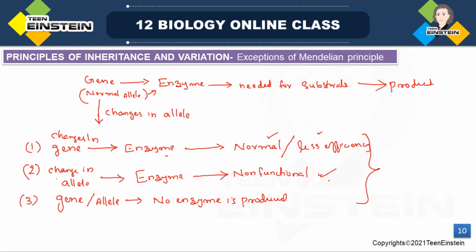Then in the third case, your gene or allele is changed, and no enzyme is produced. So with allelic changes, we can expect all these three conditions. Okay.